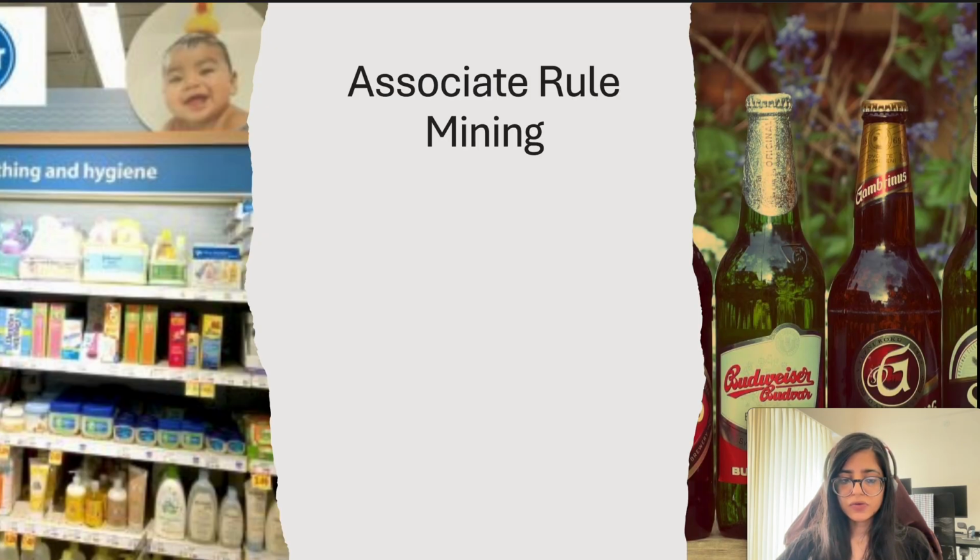Then the last one is association rule mining, where you find the association between two entities. There was a study at Walmart where they saw that whenever a consumer buys beer, they also buy diapers. Hence they found a strong association and put those two products side by side, which helped them increase their sales. It can be used in a lot of applications. One example I can talk about: whenever a consumer buys milk, there is an 80% chance they're also buying eggs. So they are finding the strong association between two products, and the consumer can buy a lot of things together, which can help in increasing sales.